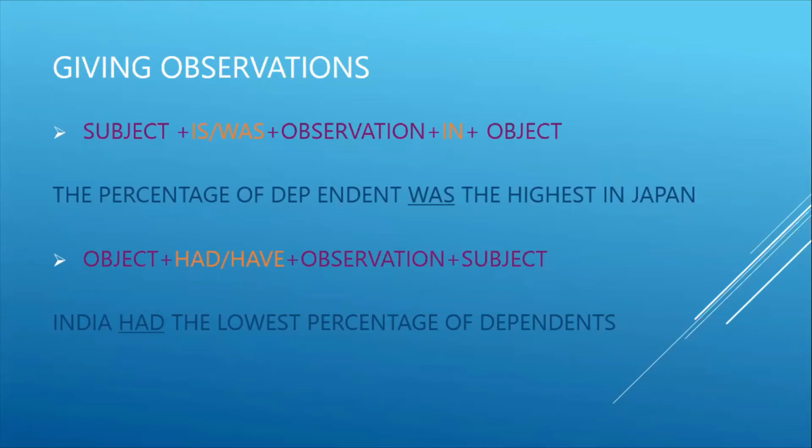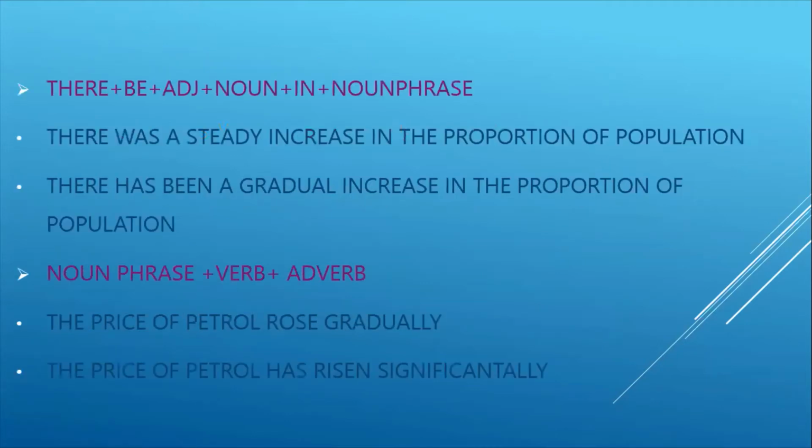The two ways. Another way how we can give our observation is, you can see the structure: there plus be plus adjective plus noun plus in plus noun phrase. Do not try to memorize each and everything by heart. If you start using these, it will come in a natural way.